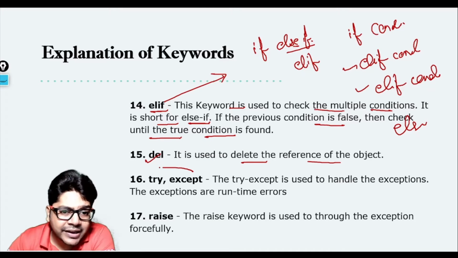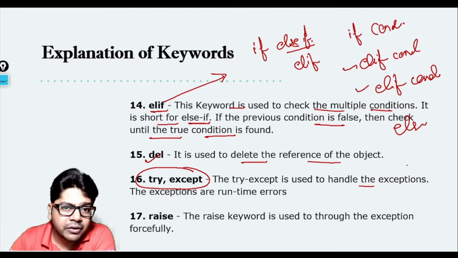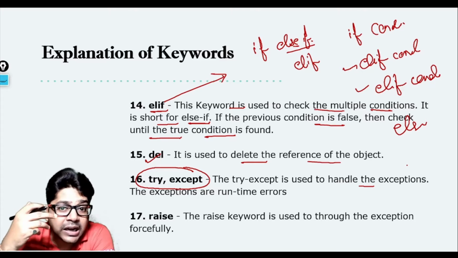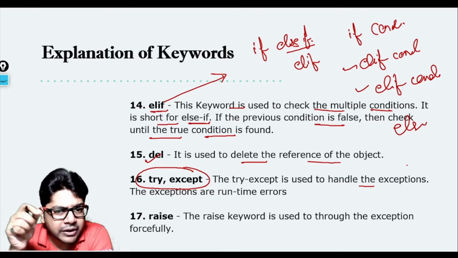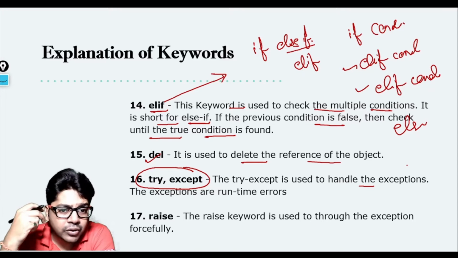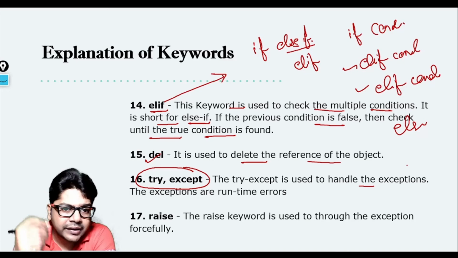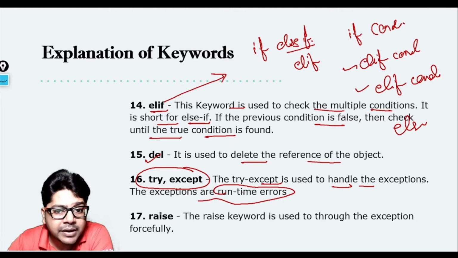Try and except, again a very important topic. It is basically used with exception handling. Now what is exception handling? Exception handling is a process of handling the runtime exceptions that might occur which you are not aware of. Okay, if you are aware of it, anyway you'll handle it, but there can be some situations where you are not aware of and those errors occur. So how to avoid that? Those cases can be avoided by using a try except block. Okay, so the try except is used to handle the exception, and the exceptions are runtime errors. They usually happen at runtime.